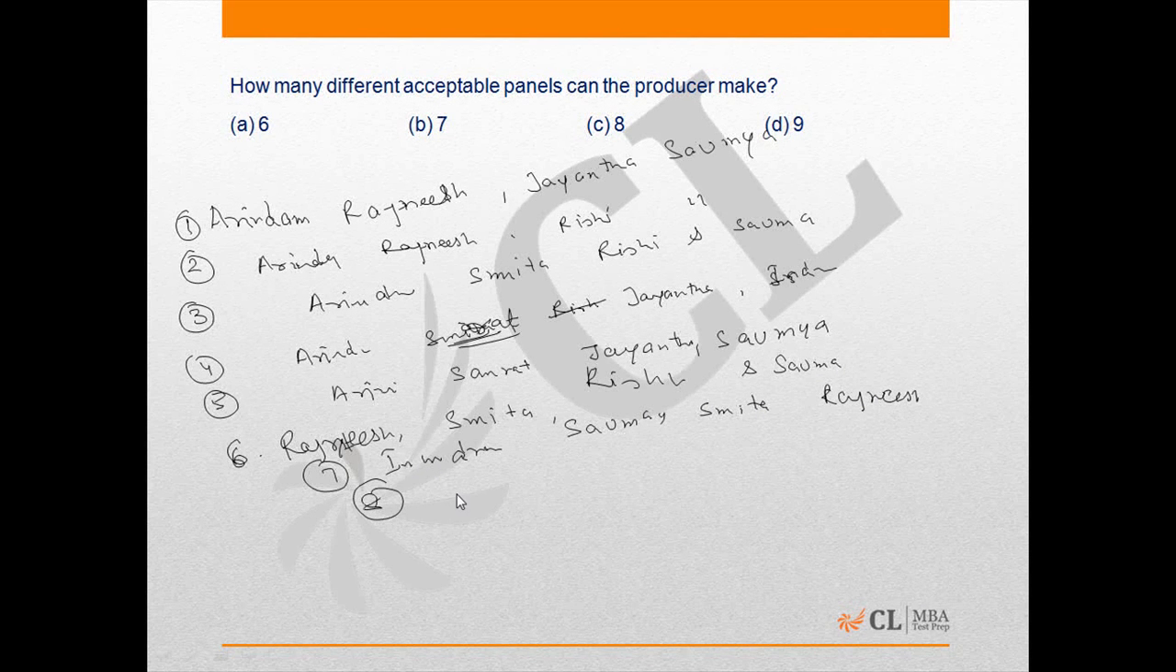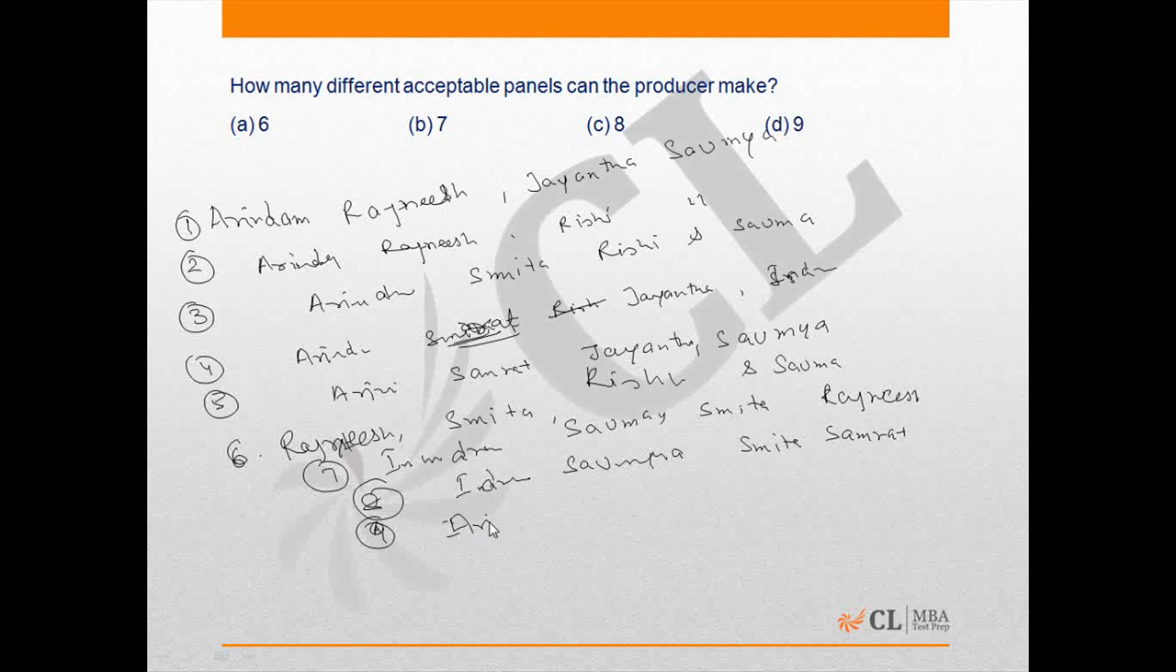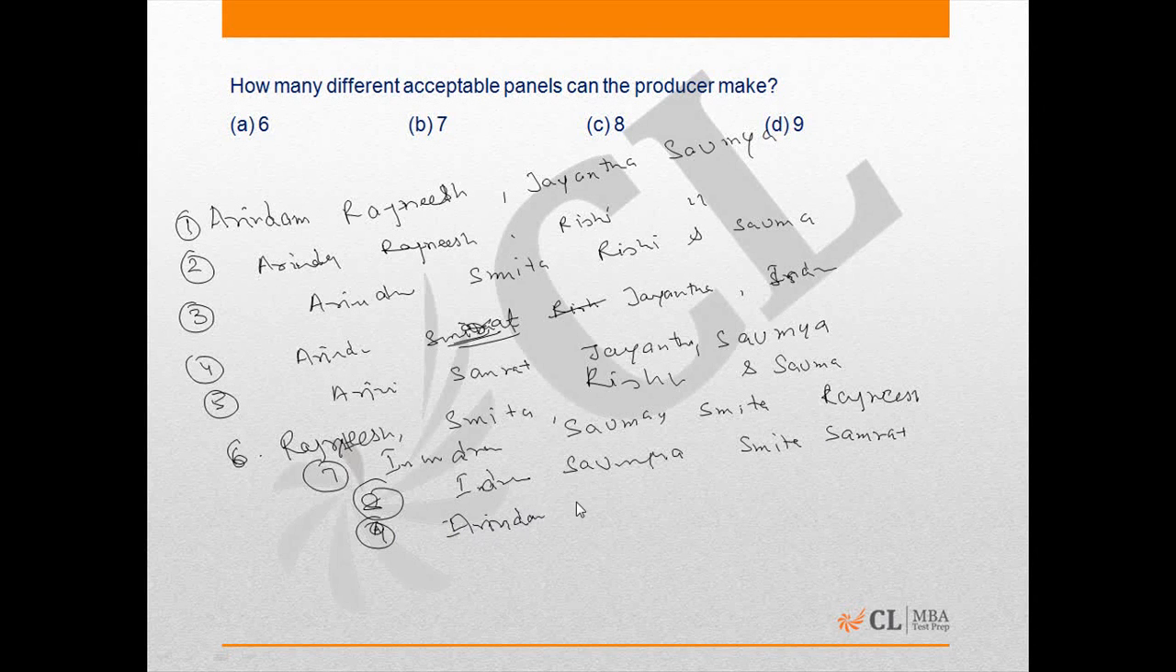Eighth, Indrani, Soumya, Smita, and Samrat. And another pair, ninth, could be Arindam, Smita, Soumya, and Indrani. We have to look for these possible pairs. We have to try all the conditions. So the answer for this question will be the D option.